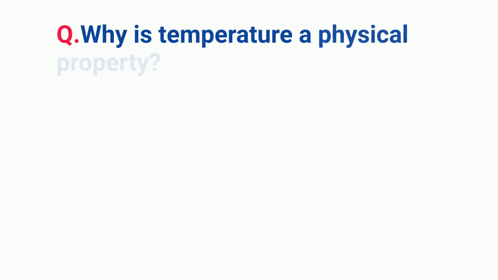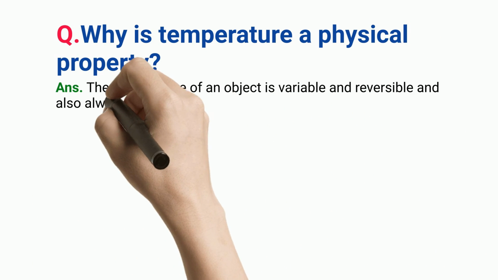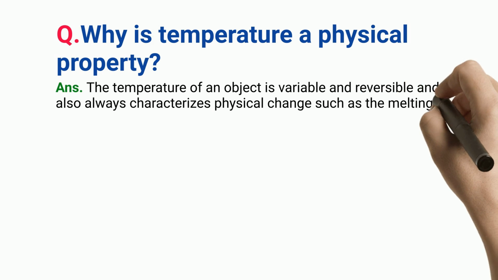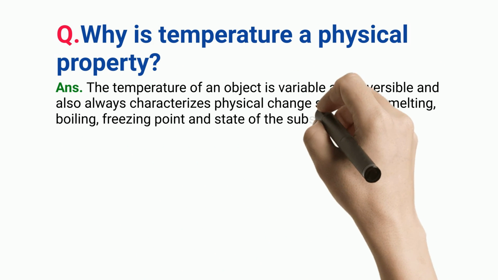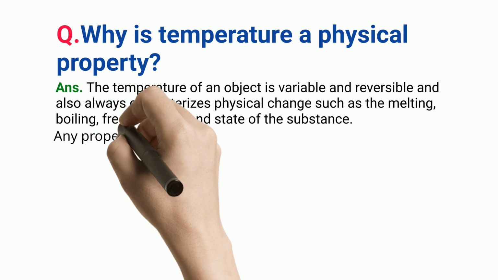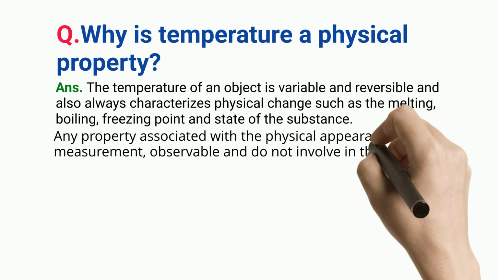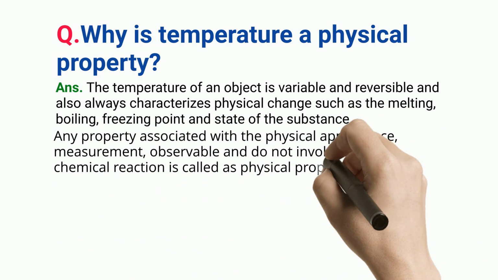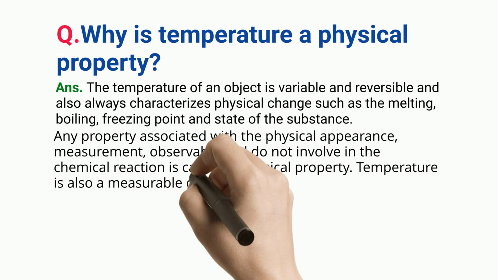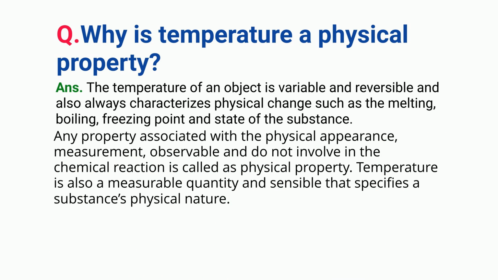Why is temperature a physical property? The temperature of an object is variable and reversible and also always characterizes physical change such as the melting, boiling, freezing point and state of the substance. Any property associated with the physical appearance, measurable, observable and not involved in the chemical reaction is called a physical property. Temperature is also a measurable quantity and sensible that specifies a substance's physical nature.